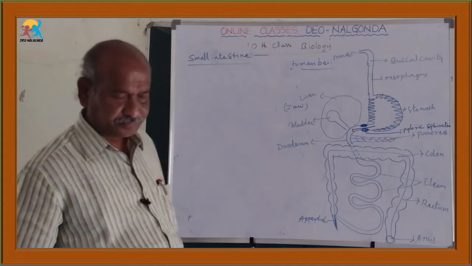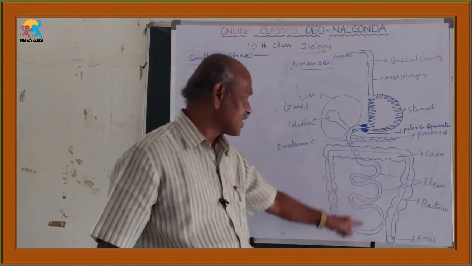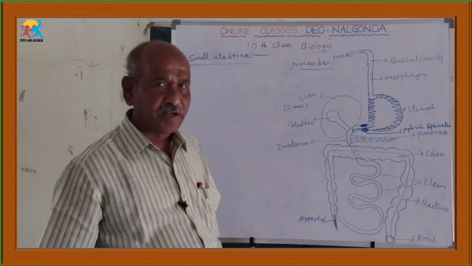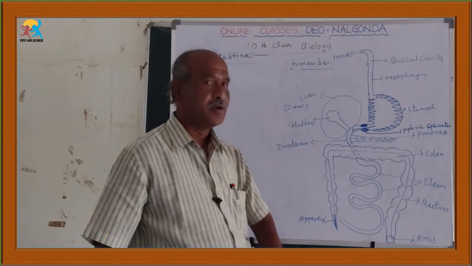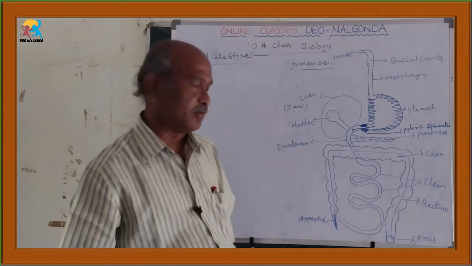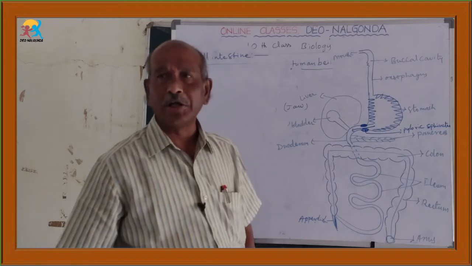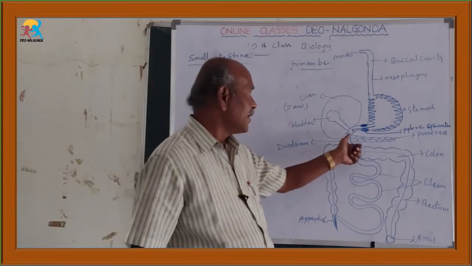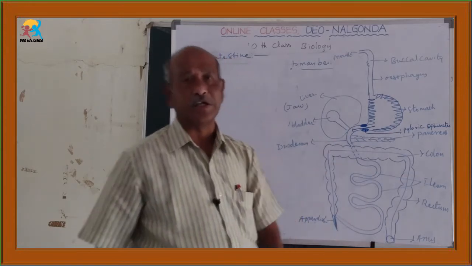Small intestine. What is the speciality of the small intestine? It is the longest part of the alimentary canal, approximately 6 to 7 meters long. Already you know this small intestine consists of two parts. The anterior part is called the duodenum and the posterior part is called the ileum.